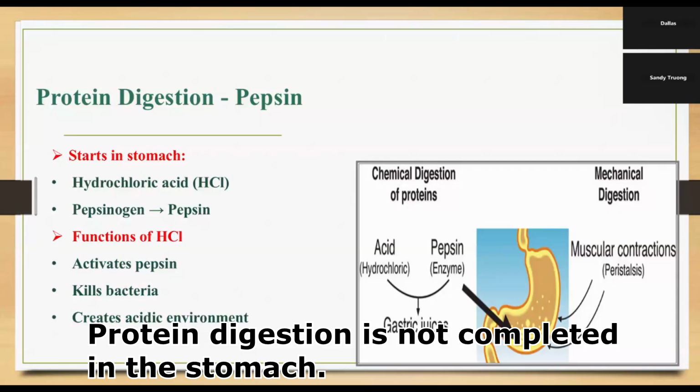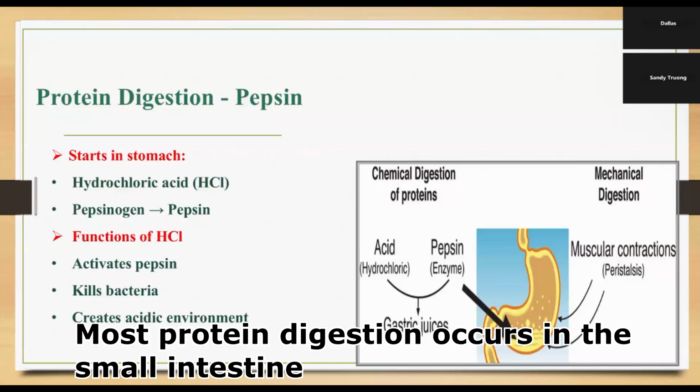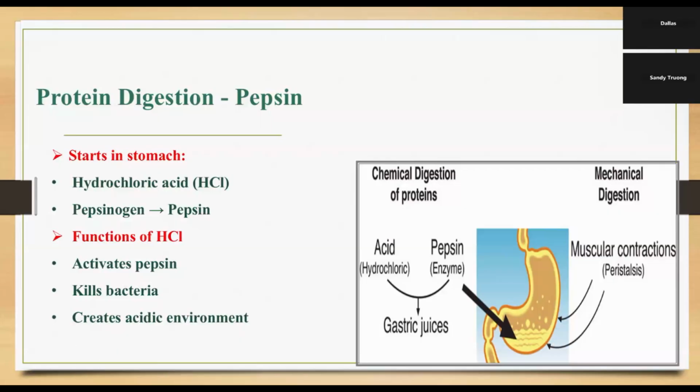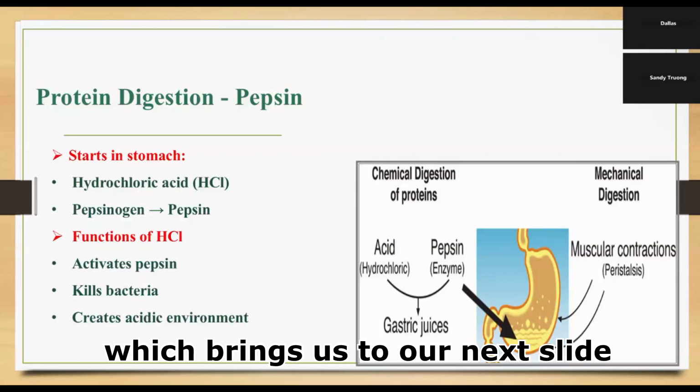Protein digestion is not completed in the stomach. Most protein digestion occurs in the small intestine, which brings us to our next slide.